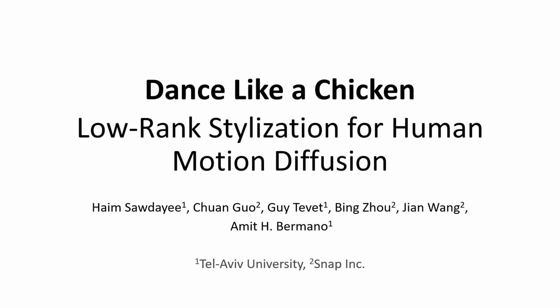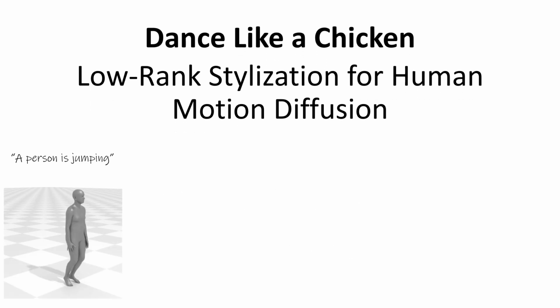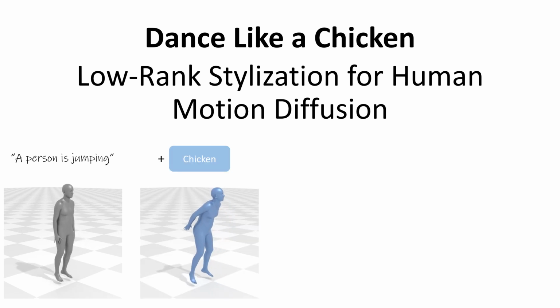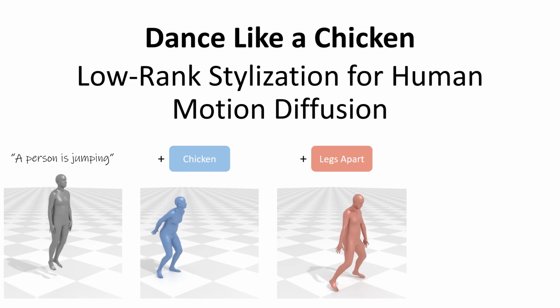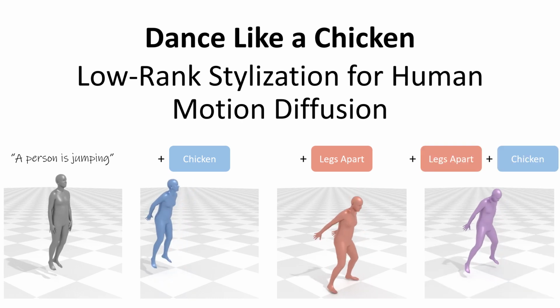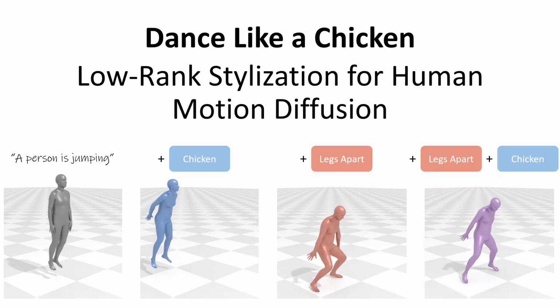We present Dance Like a Chicken, a low-rank adaptation method to stylize human motion generation. Given a text prompt, like a person is jumping, we employ low-rank adaptation to stylize it. The same action and semantics can be generated with a chicken style, with legs apart, or even with both together.